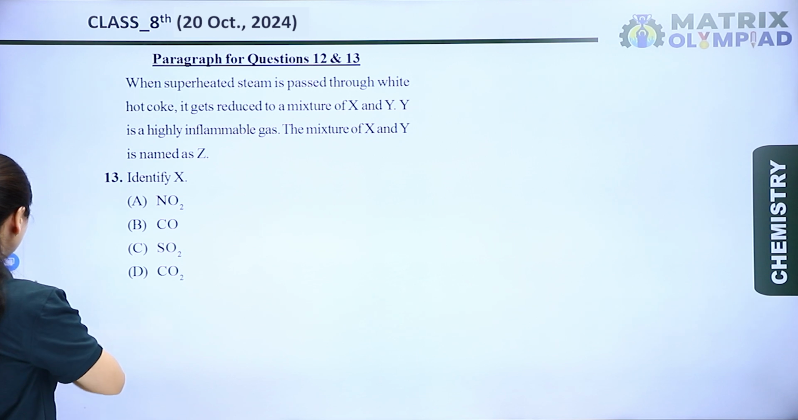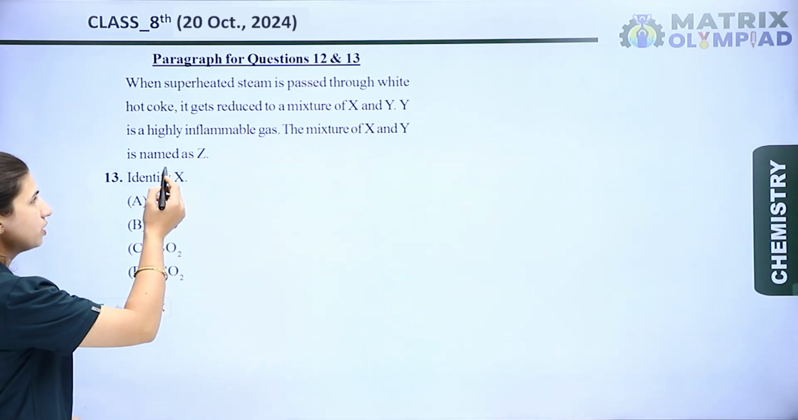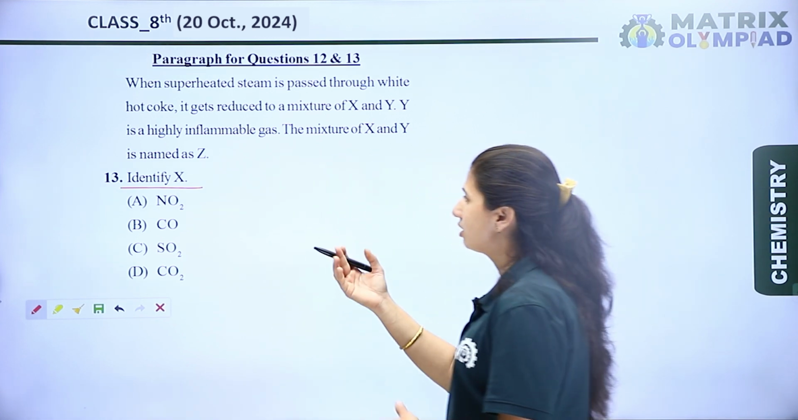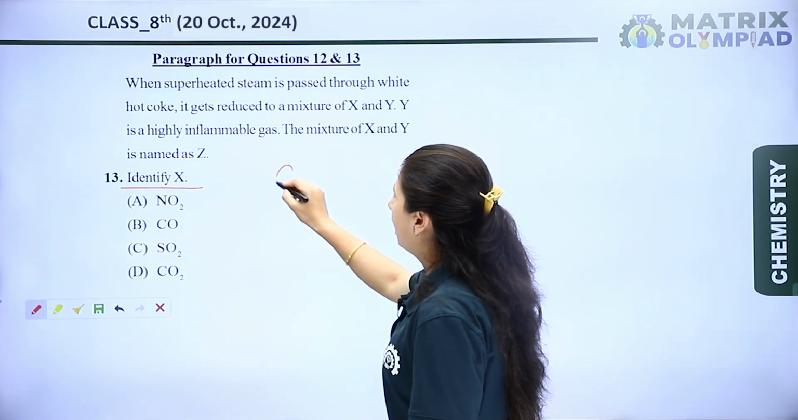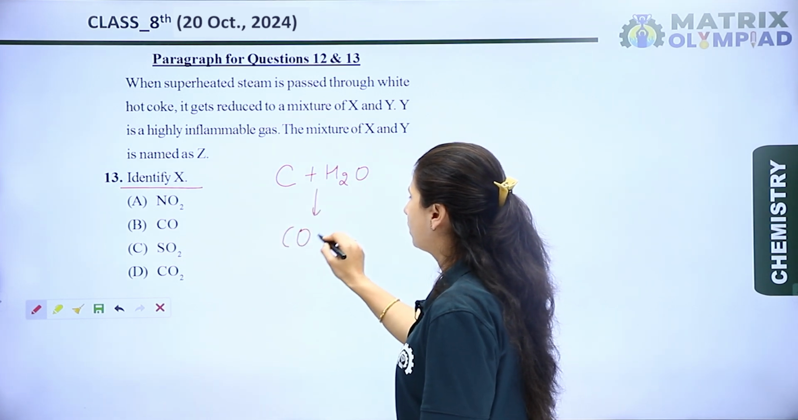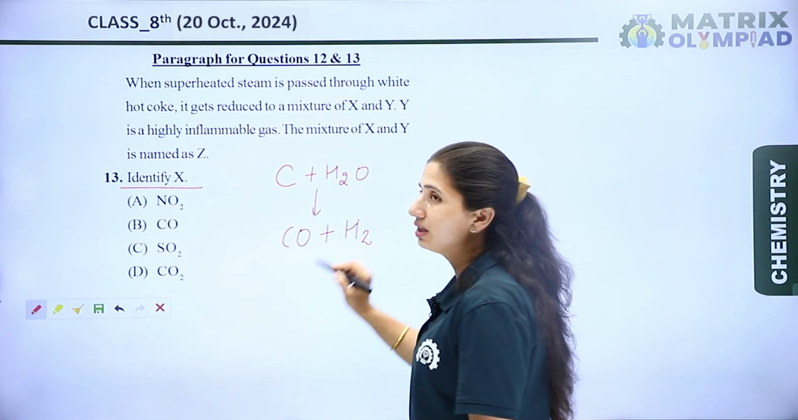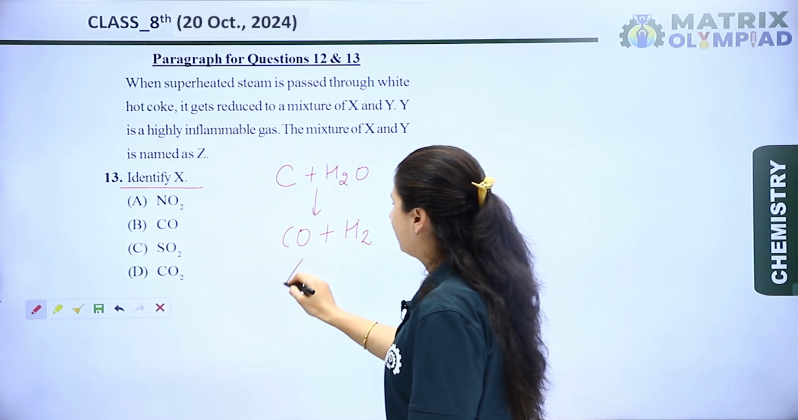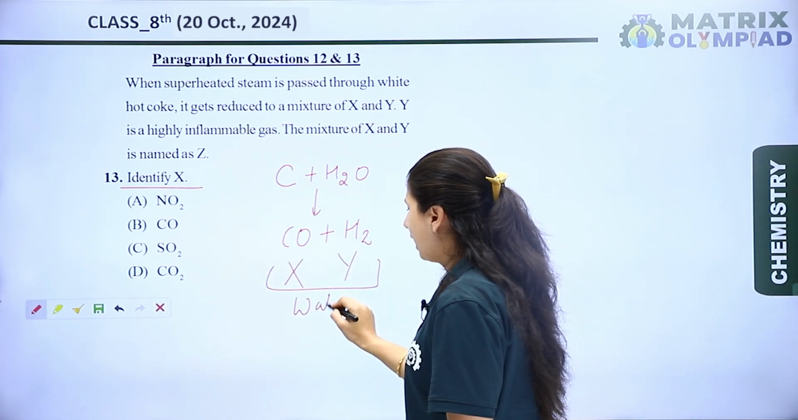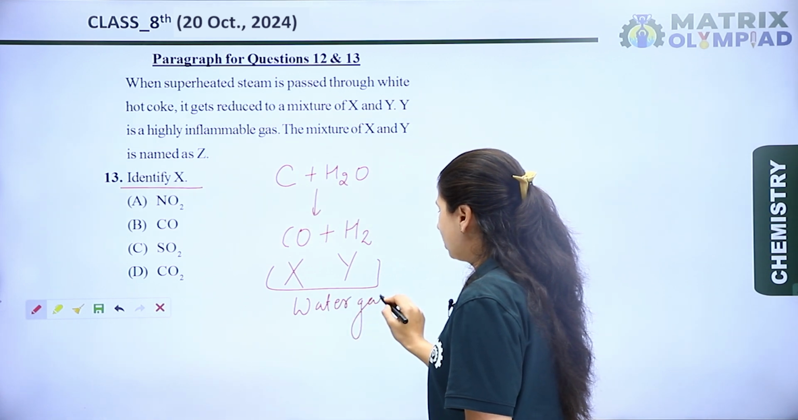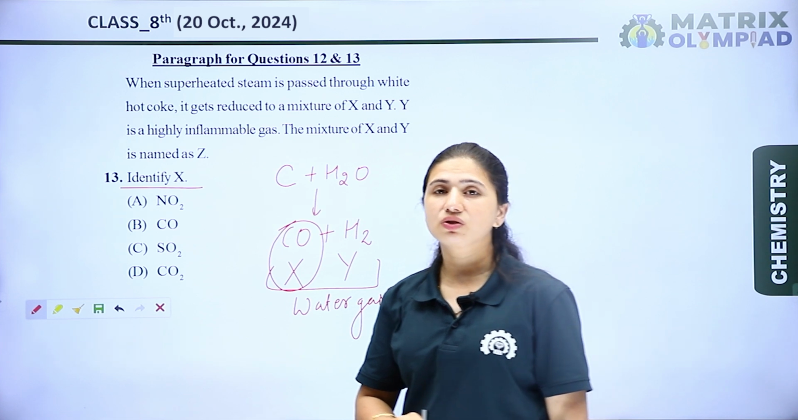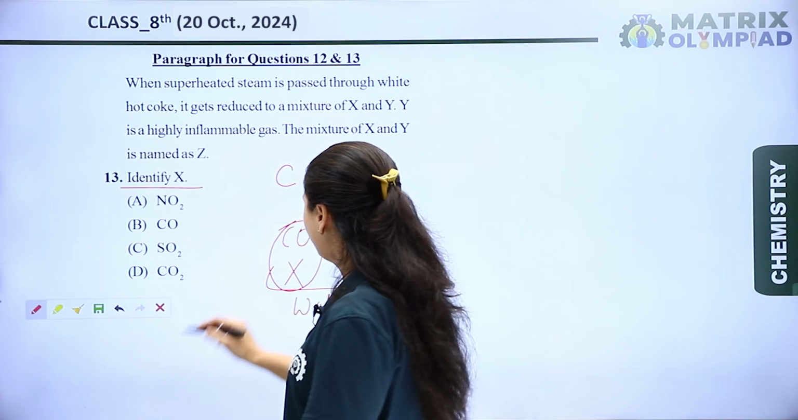In the next question, the paragraph is the same but the question is different. The question is to identify X, and we discussed that earlier. If carbon reacts with steam, H2O, it produces two substances: first carbon monoxide and second hydrogen. Carbon monoxide is X and hydrogen is Y, and XY combined is known as water gas, which is represented by Z. So X is carbon monoxide, which is very harmful for human beings also.